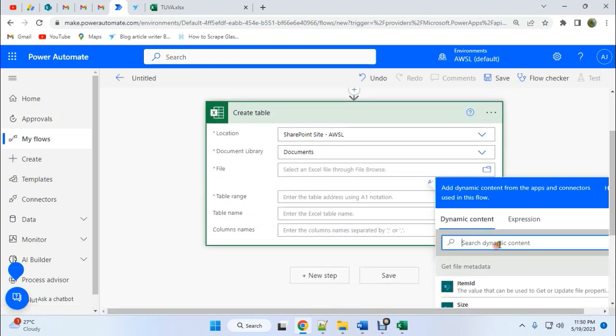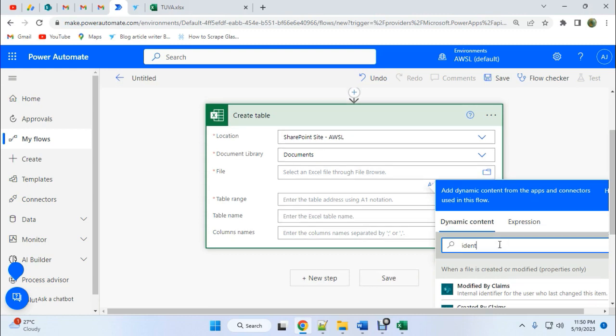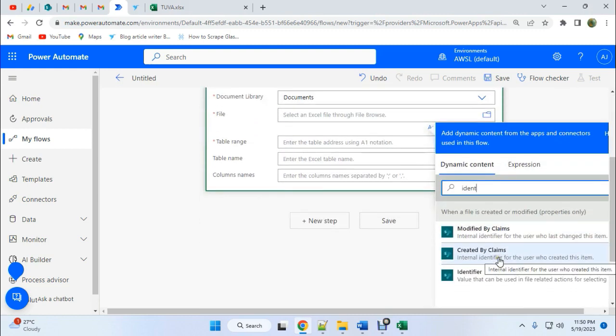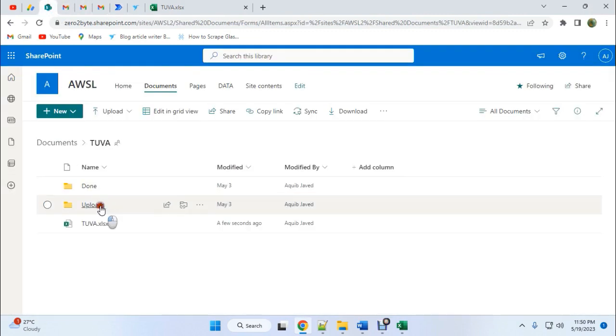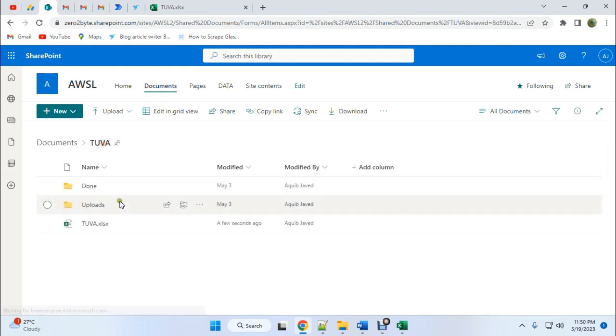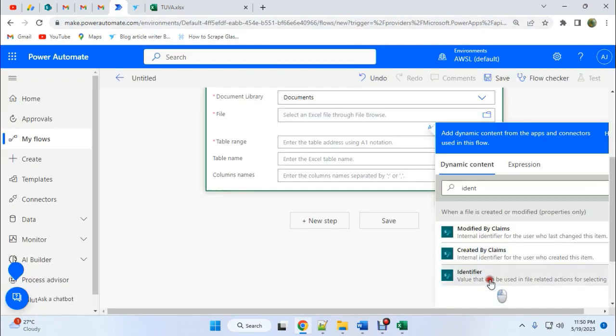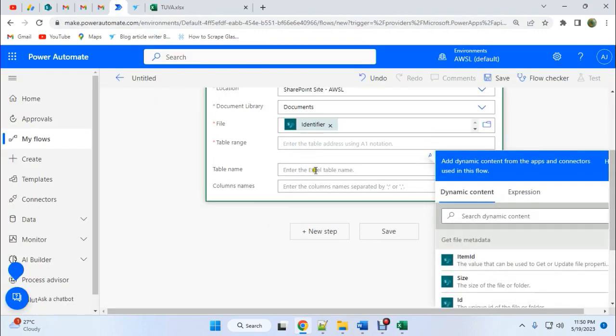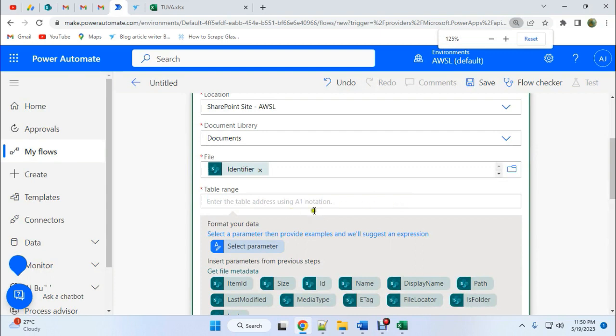Here we should choose only the identifier, because we don't know what the file name is, since we are only using this folder, not any specific file. So we'll use the identifier. Then the table range: what should our table range be? Because this should work within a loop and with A1 notation.